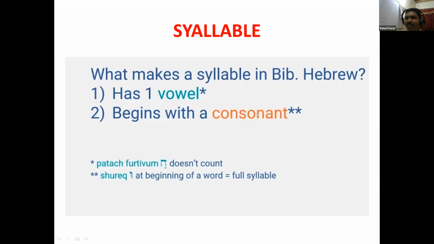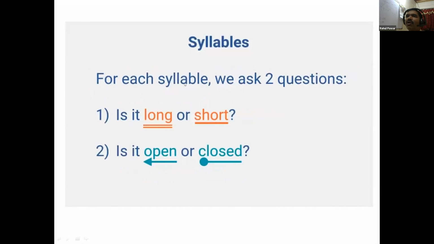Now this shurek begins with a consonant. Shurek at the beginning of the word is called a full syllable. That we will learn afterwards. Now, for each syllable, we must ask two questions: whether it is long or short, and whether it is open or closed. In a syllable where we find a long vowel, it is a long syllable, and where we find a short vowel, it is a short syllable. Whenever a syllable is long, it is normally an open syllable. Whenever it is followed by a short vowel, then it is a closed syllable.